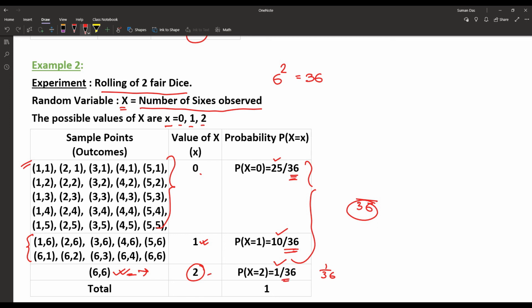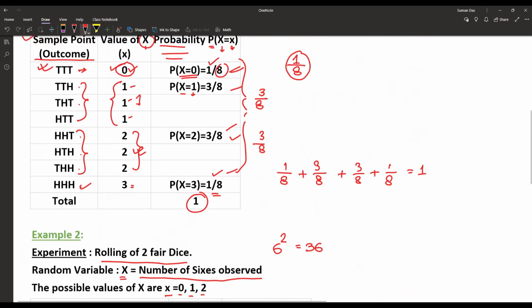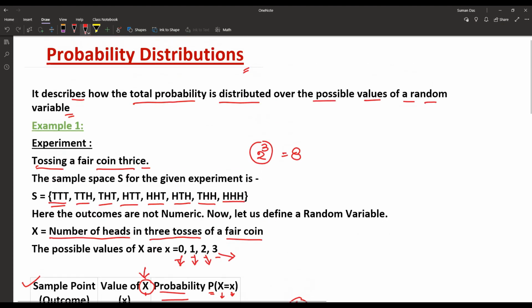After summation, once again we get 1. So once again we have distributed the probability with the help of the random variable's numerical values. So that's how we can define the meaning of the probability distribution.